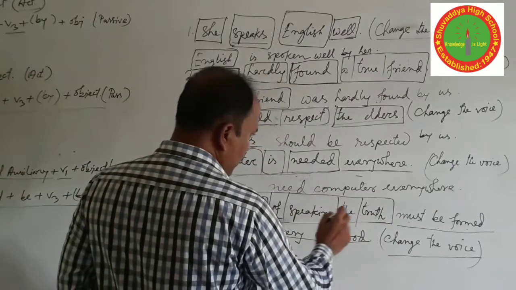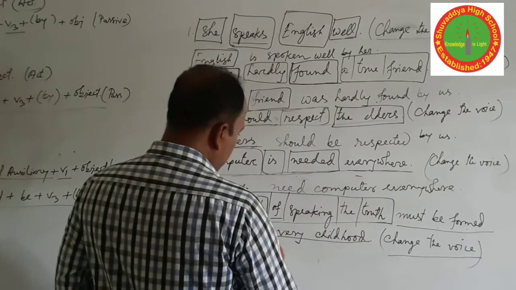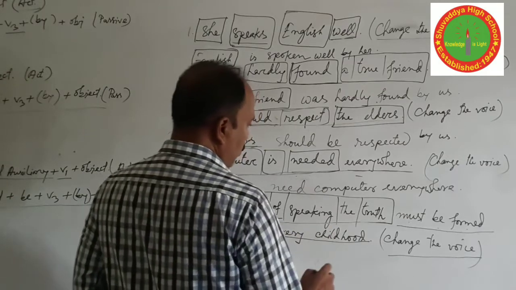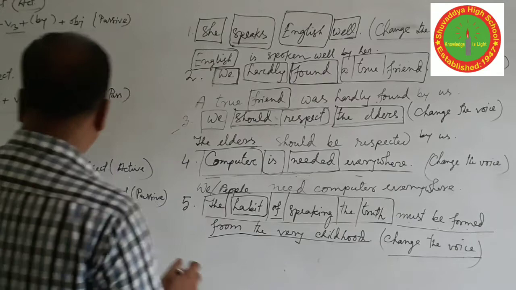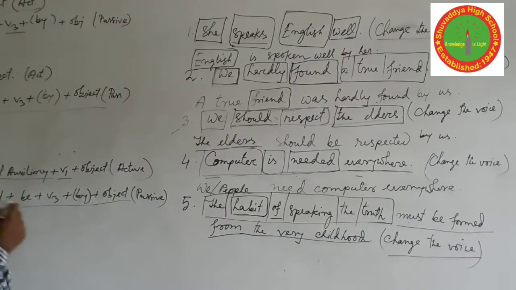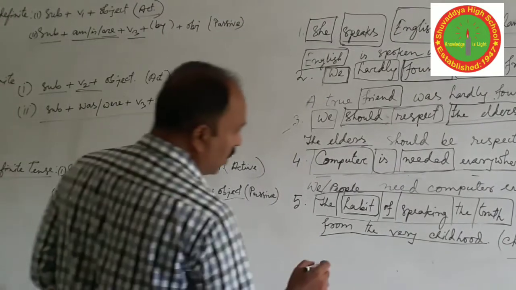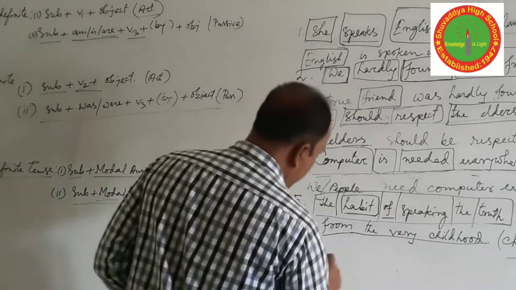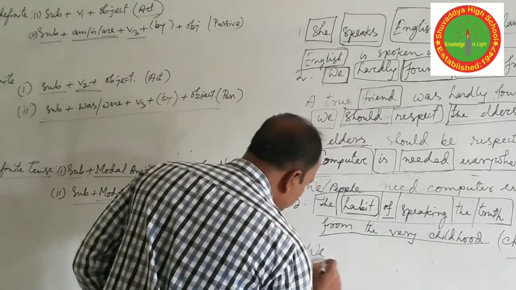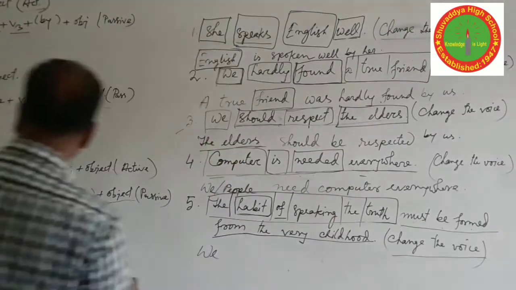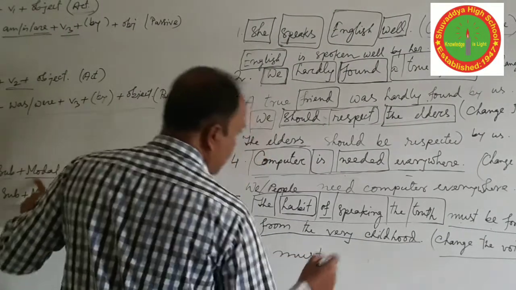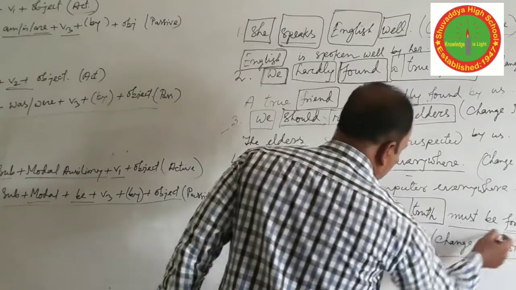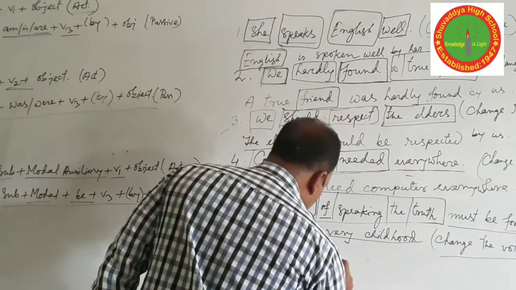The habit of speaking the truth must be formed from the very childhood. So who will form the habit? And it is the passive form. Who will form the habit? People or we. We then have to use the modal auxiliary, the same modal. We must, and the verb should be the present one. We must form.